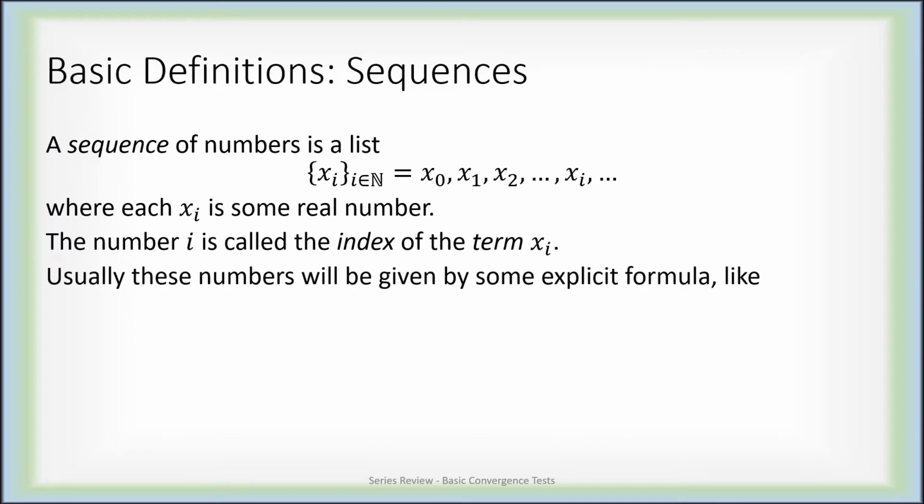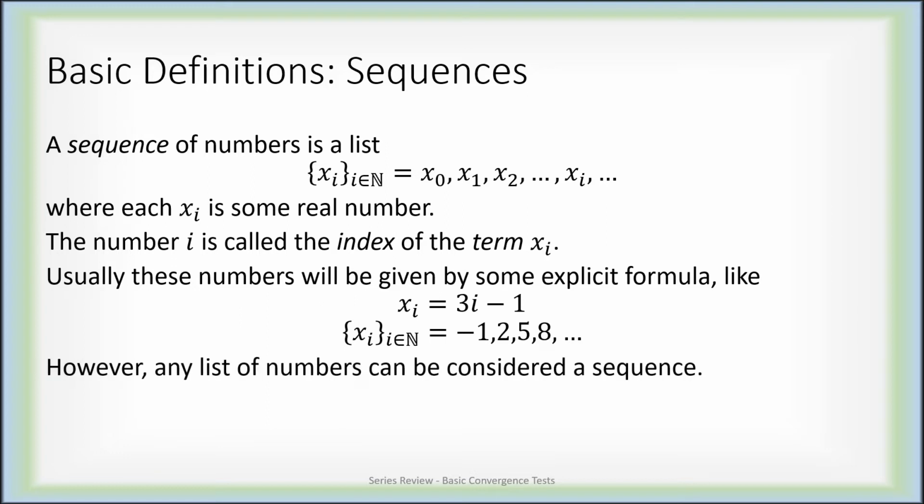Usually, the numbers in a sequence are going to be given by some sort of explicit formula. For example, x sub i could be 3i minus 1, in which case, if i is 0, we get x naught equals negative 1. When i is 1, we get x sub 1 equals 2. When i is 2, we get x sub 2 equals 5, and so forth.